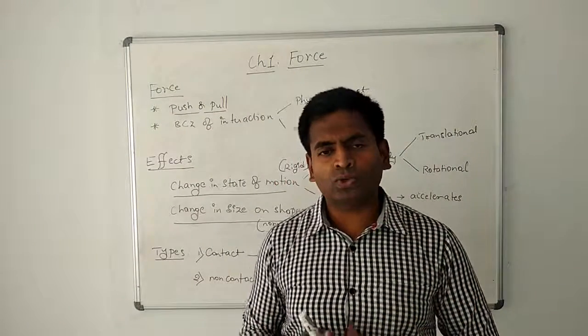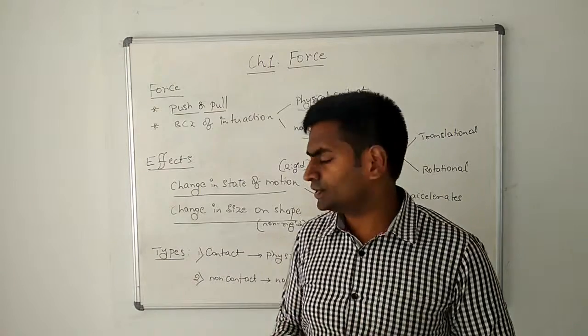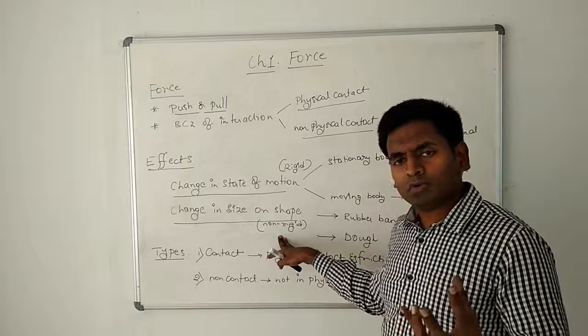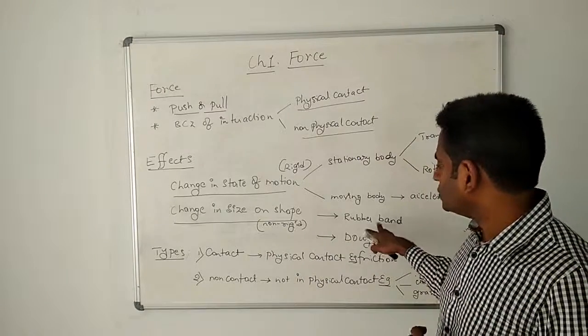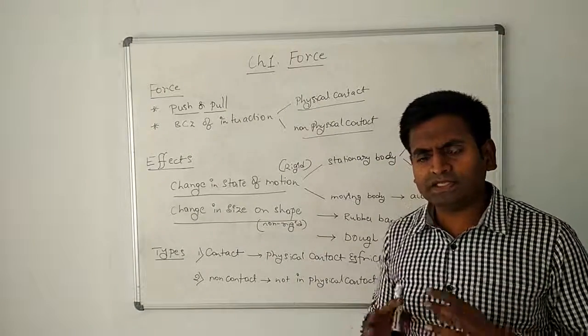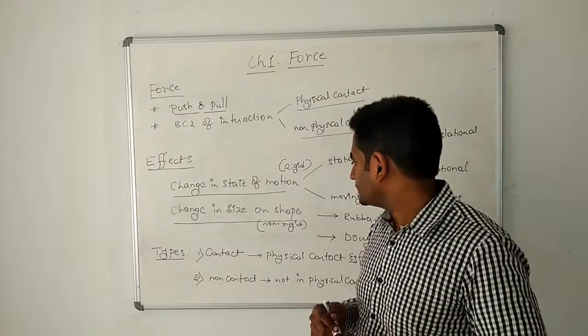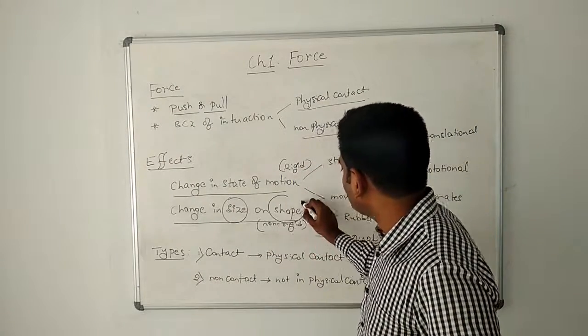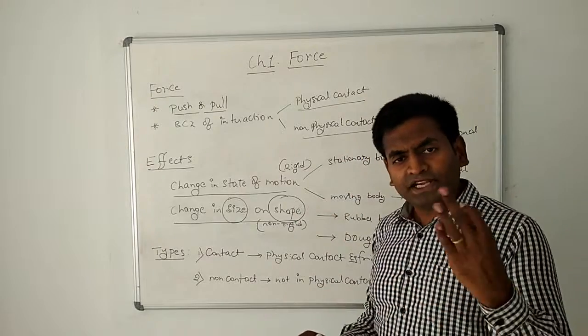In reality, bodies are not rigid. So if a force is applied on a non-rigid body, what is the effect? The effect is two things. It will change the shape and the size of the body. That is called simply deformation.